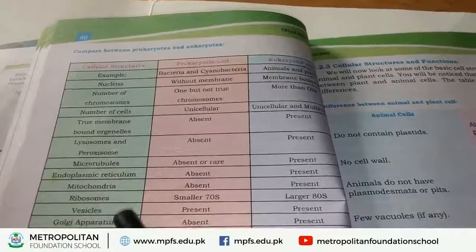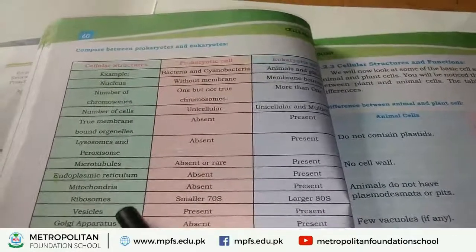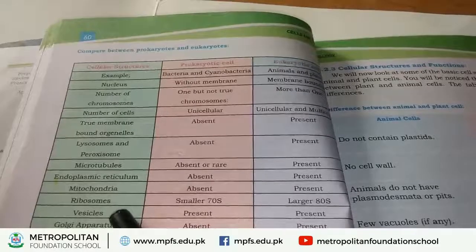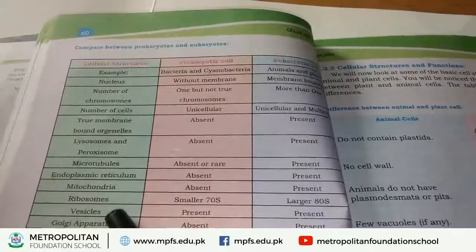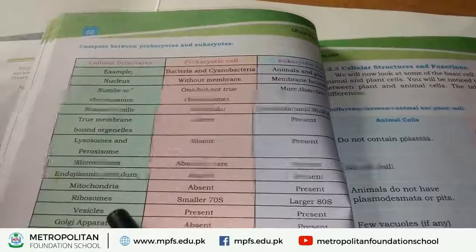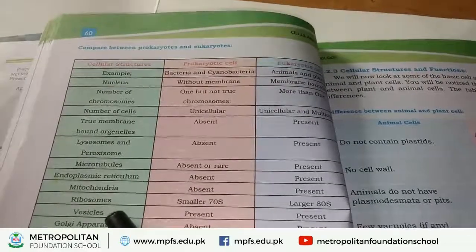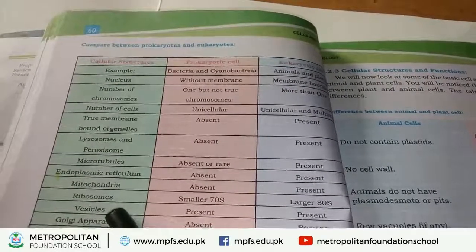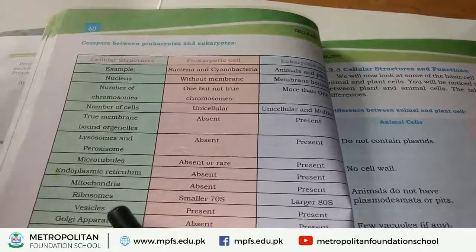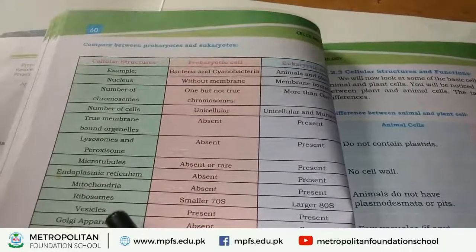Next, vesicles. First of all, we discuss what vesicles are. Vesicles are a special structure which is found inside the cell. And what is the function of vesicles? The main function of vesicles is to store food material.